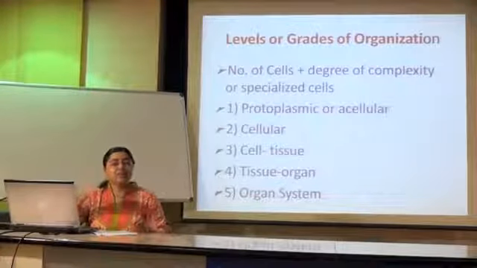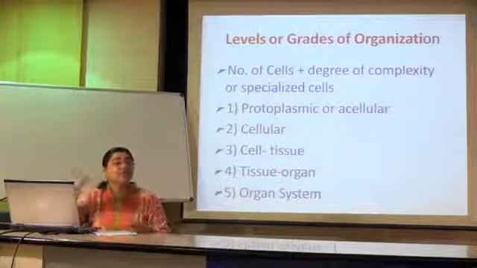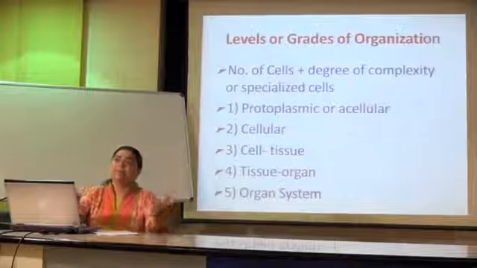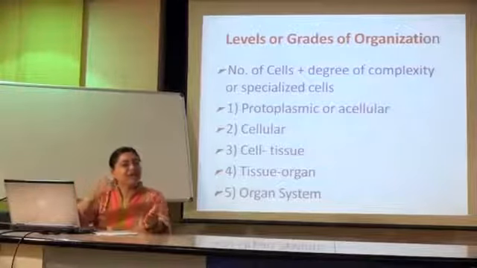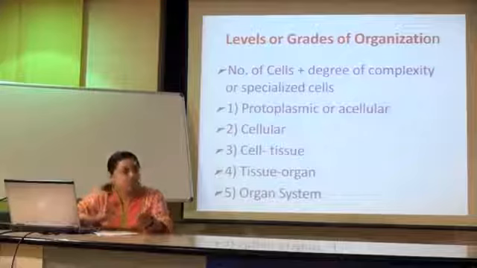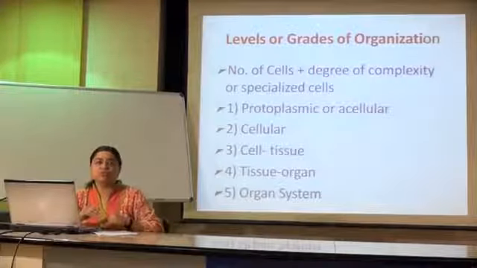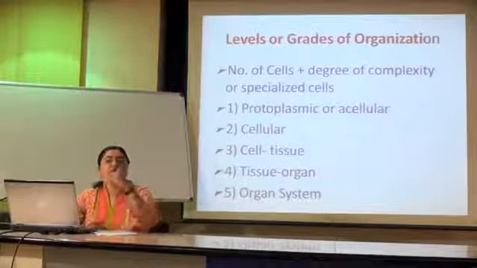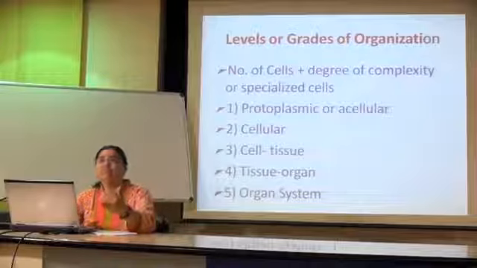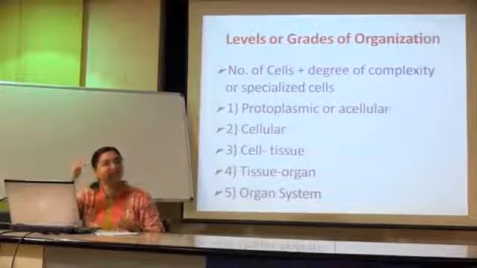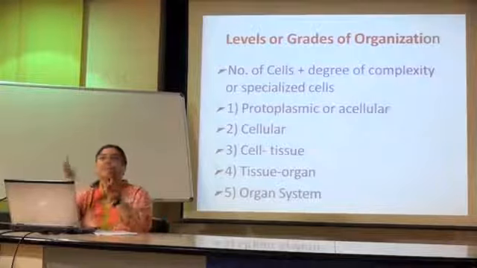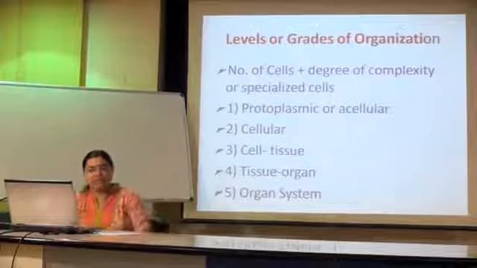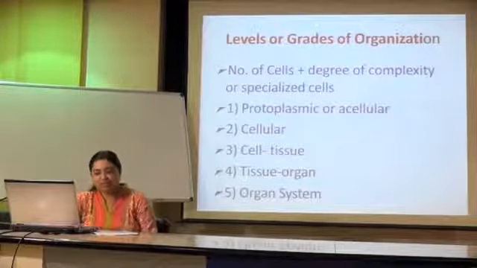And that is the reason you're going in a sequence actually. You're not just putting mammals first and then amphibians and then reptiles. It's not like that. You go in a sequence. You always start with protozoa in any book. Whenever you read a reference, it starts with protozoa and ends with echinoderms because it's following the grades. It's going from lower to higher development, and that is the reason all of them have a specific reason to be placed one after the other. That is what we call phylogenetic arrangement, right? So here you are going to have cellular and cell-tissue kinds of organization.